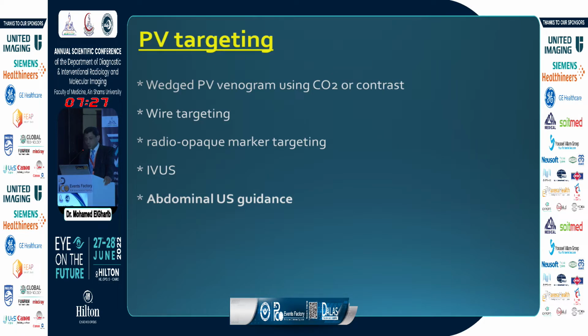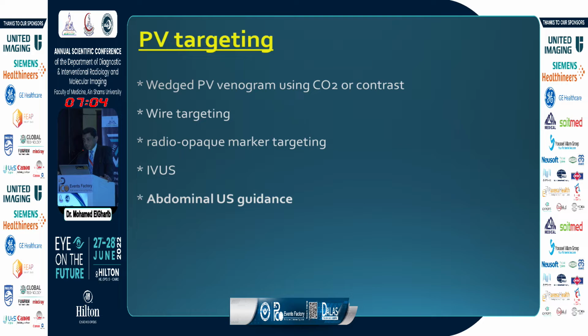So how to do portal vein targeting? This is the most difficult step during the TIPS procedure and the most important step. We have many ways. We can do wedged portal venogram using CO2 or contrast and identify the site of the portal vein so that to direct the needle towards it. We can insert a wire inside the portal vein and target it. We can do a radiopaque marker marking the portal vein and also puncturing toward the marker.